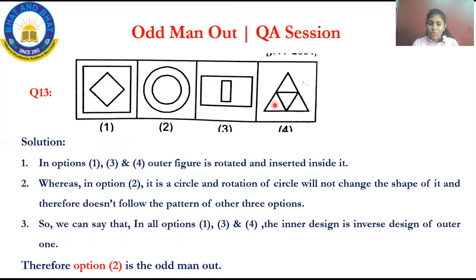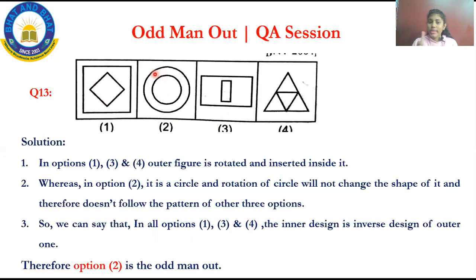Whereas in option 2, it is a circle, right? And the rotation will not change its shape, isn't it? If I change any rotation, either left or right, it will not change. And it does not follow the pattern of the other three, isn't it? See, they have got a different design. If I rotate it, they'll get a different design. Option 1, option 3, option 4.